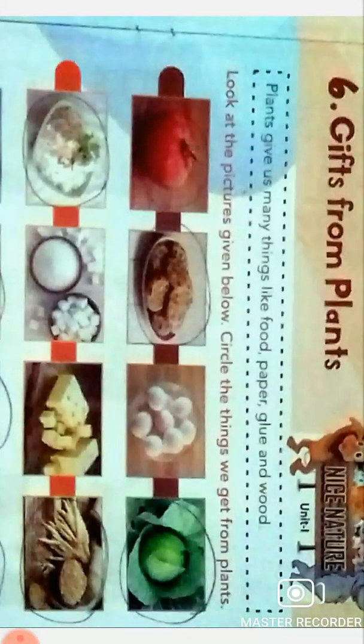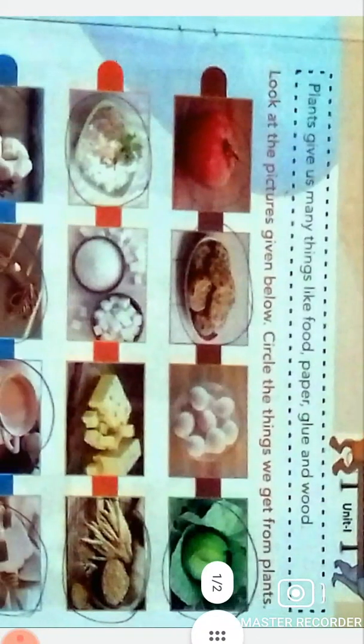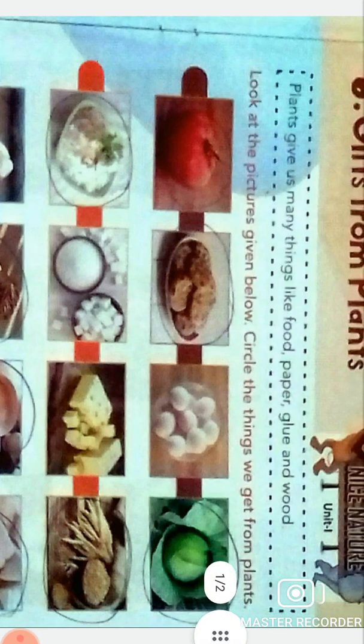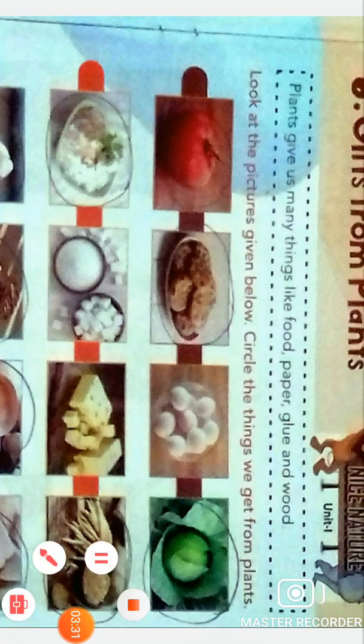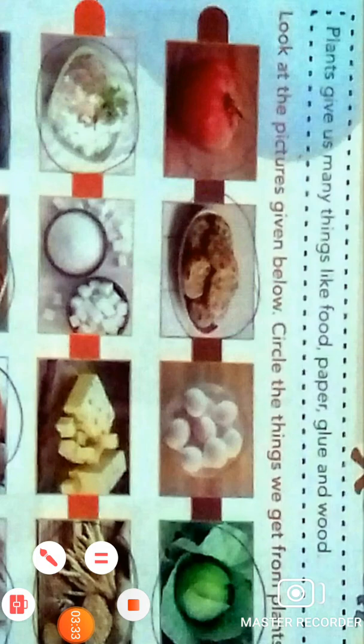Now start with the first one. You have to look at these pictures and put a circle around the thing that we get from the plant.